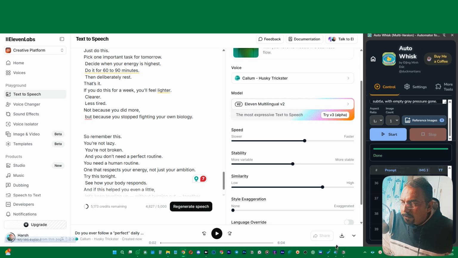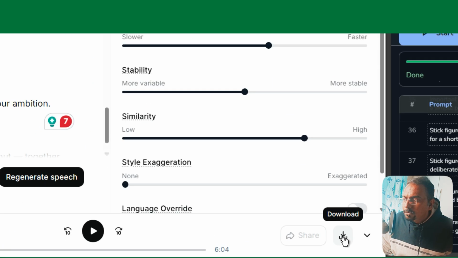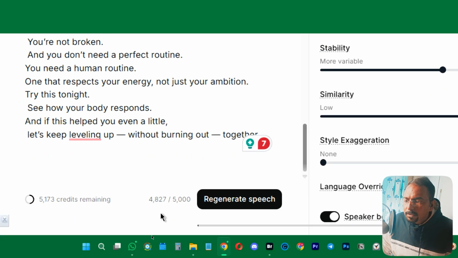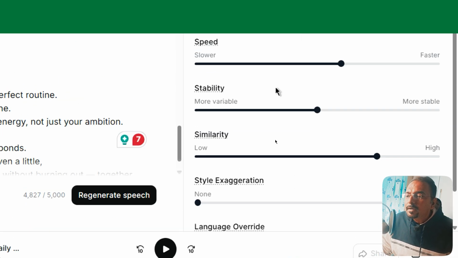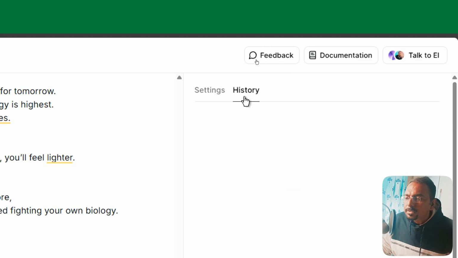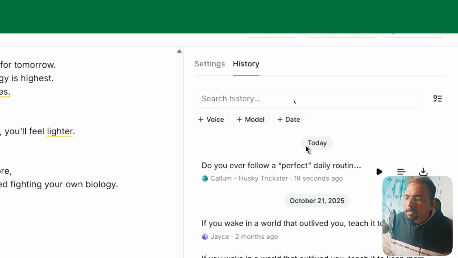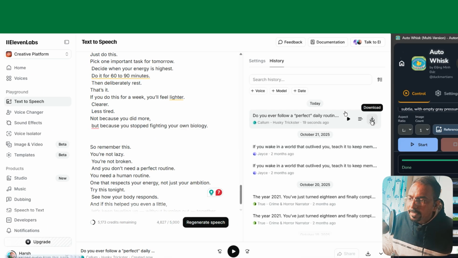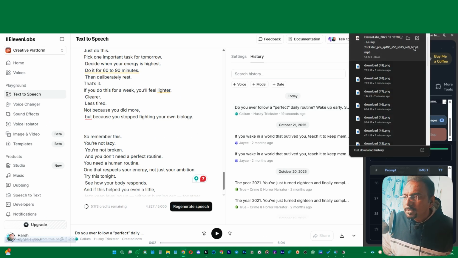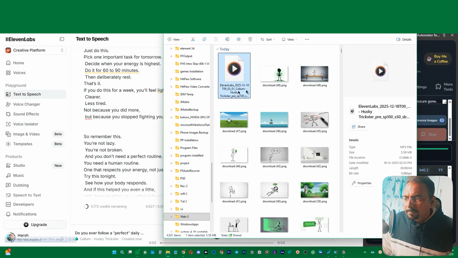And so it has generated the voiceover, and all you have to do is click on this download button. If somehow you don't see the download option, just click on this expand audio player and you will see the download link right over here. Or you can simply go to the history tab. Here you will see all of your generated voiceovers. Just click on download and you will get your voiceover. So this is super realistic and very amazing.